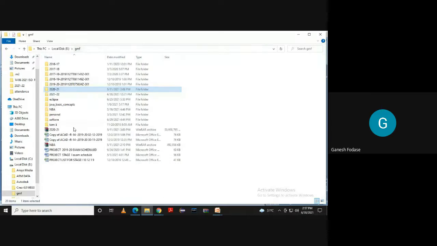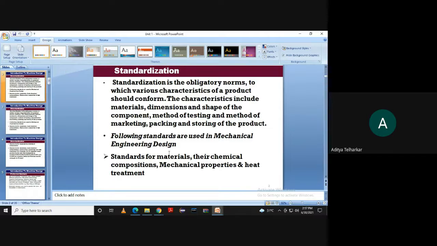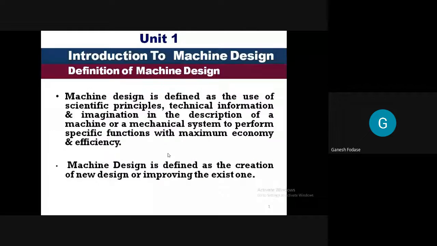You can say proper selection of dimensions, material, as well as proper selection of factor of safety. Okay, proper selection of factor of safety. Very good. Who told me about factor of safety? Yes. Aditya Dillarkar, sir. Okay. Any other?